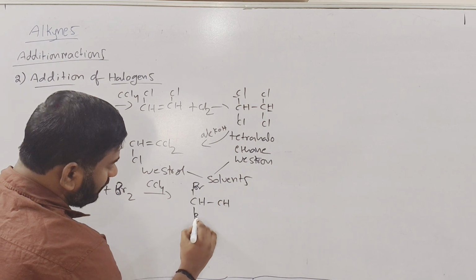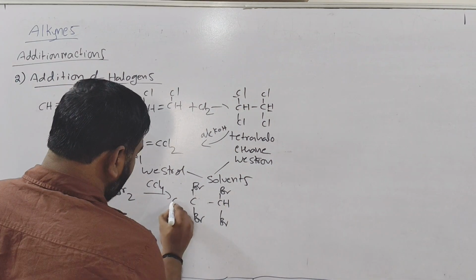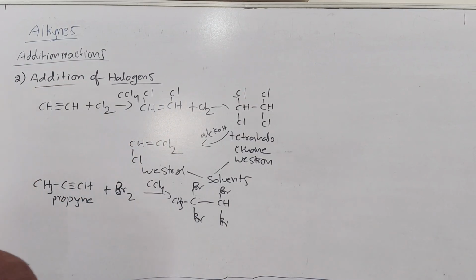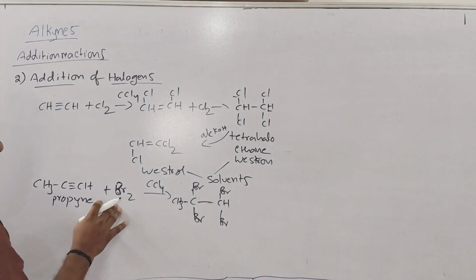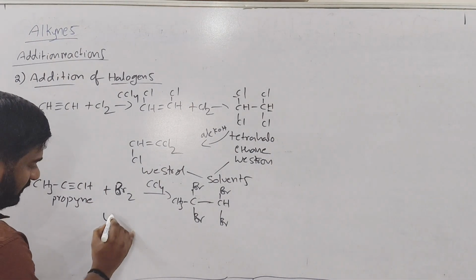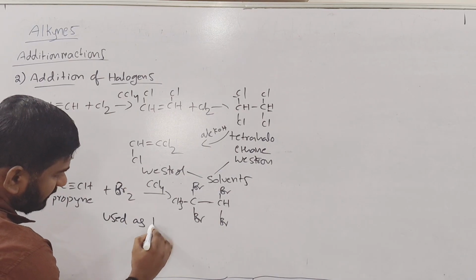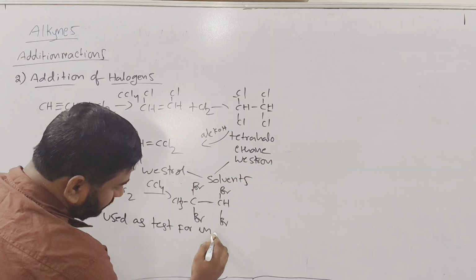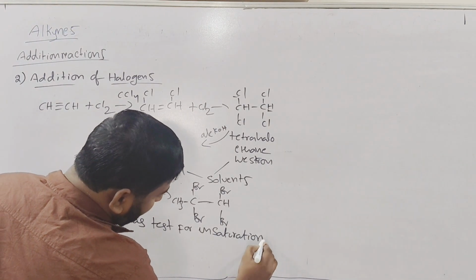So a tetrabromo compound will get. This addition of bromine water we can use as a test for unsaturation.